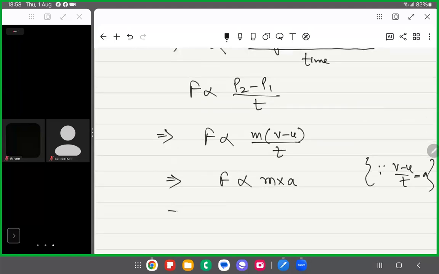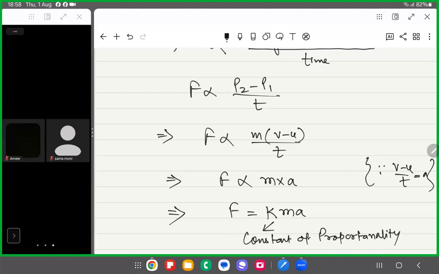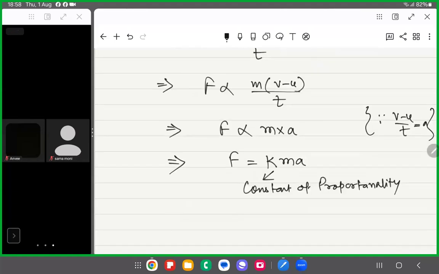Now, whenever we remove the sign of proportionality, we always have to multiply with a constant, the constant of proportionality. Suppose it is k: F equals kma, where k is the constant of proportionality. K is taken as 1.